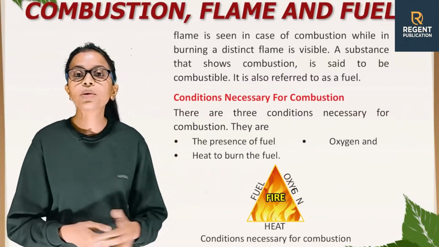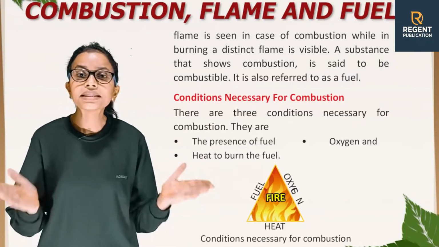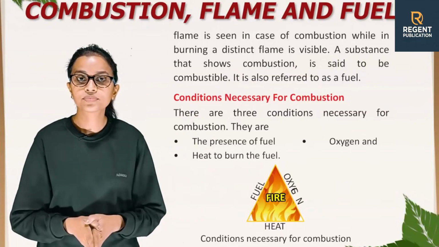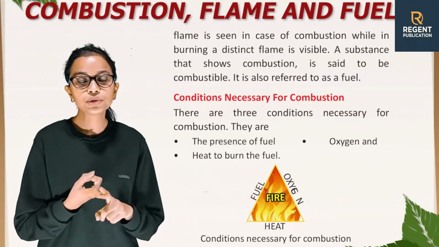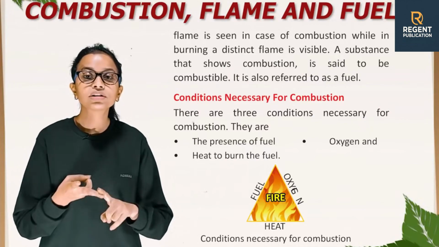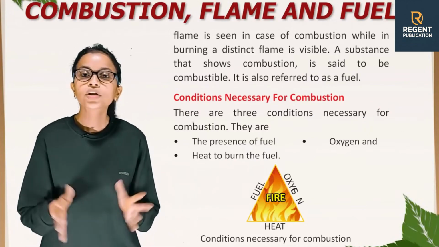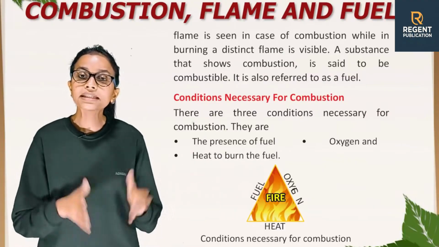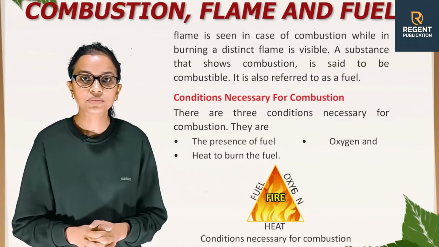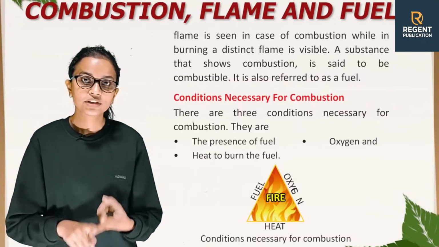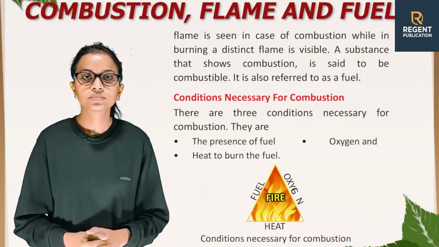Conditions necessary for combustion. There are three conditions necessary for combustion. They are presence of fuel, oxygen, and heat to burn the fuel. Okay students, are you able to see this diagram? This diagram is showing the things which are necessary for combustion: fuel, oxygen and heat are required for this process.